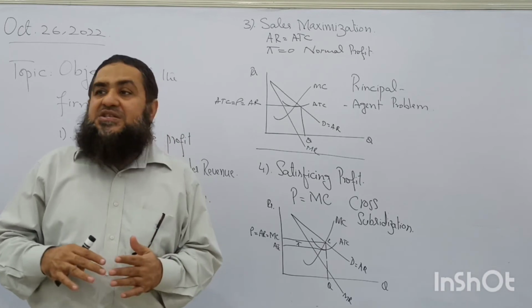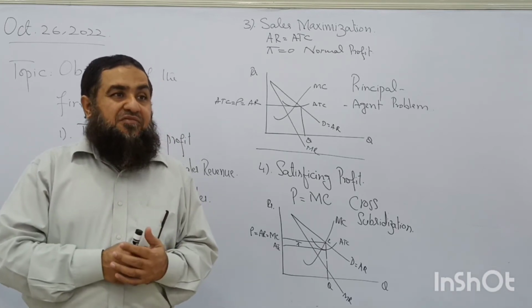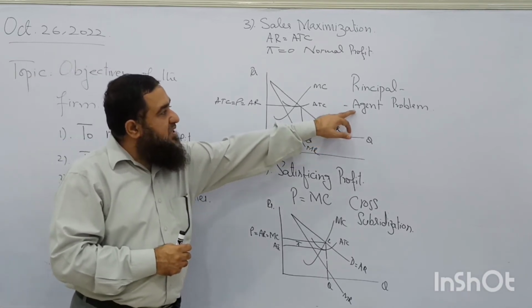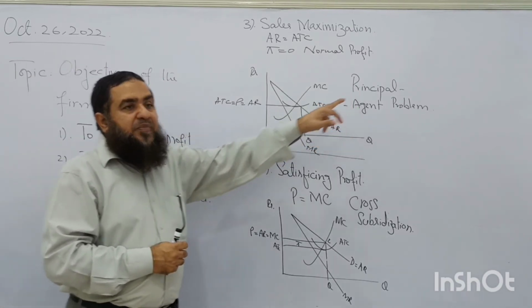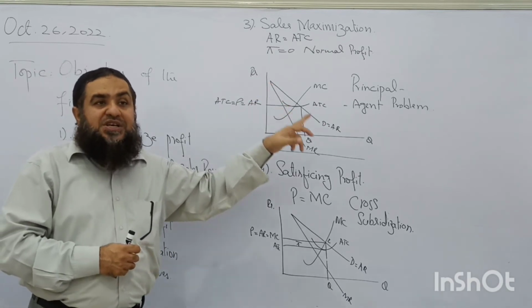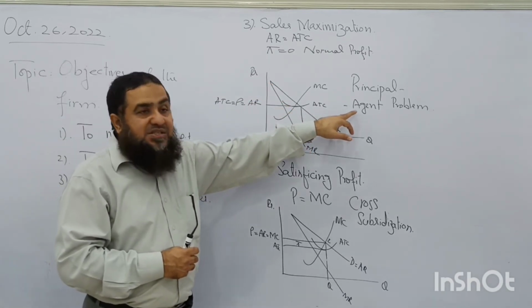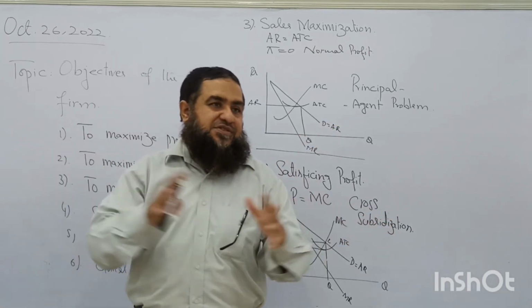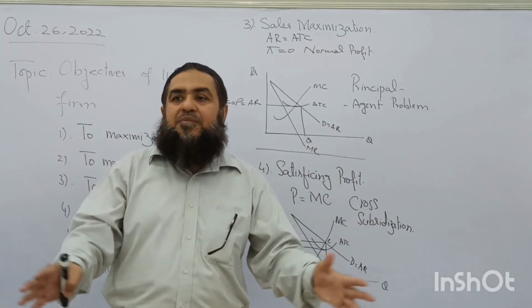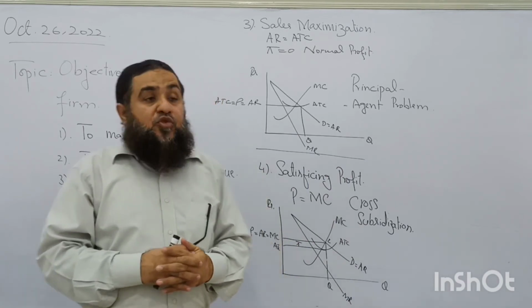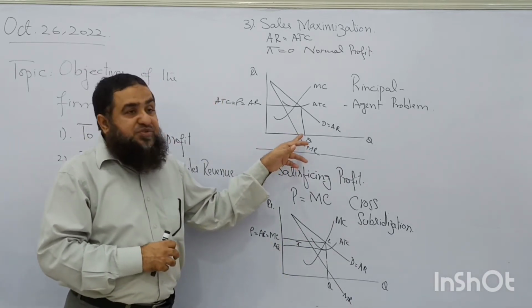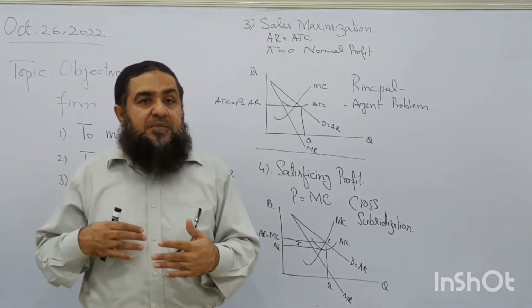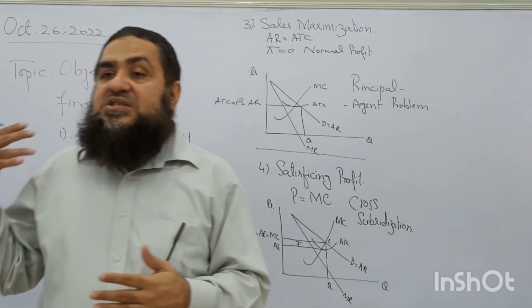Managers are paid sales commissions when they have more sales. So the manager or the agent, who is the principal? The shareholders, the owners of the business, whereas the managers are the agents. So they have a difference of objectives in the same business, in the same production unit. Managers are going to have the objective of sales maximization, because they will be paid more sales commissions.